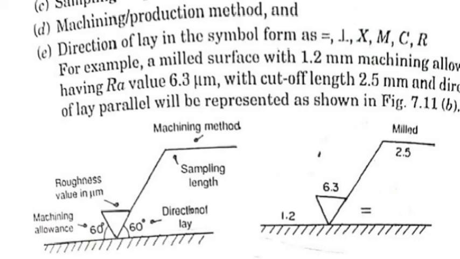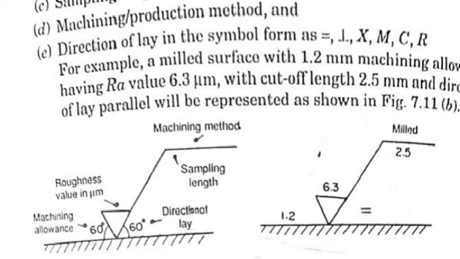For the direction of lay, as we discussed earlier, there are different symbols: perpendicular, parallel, x, m, c, r. This is an example of surface roughness designation.